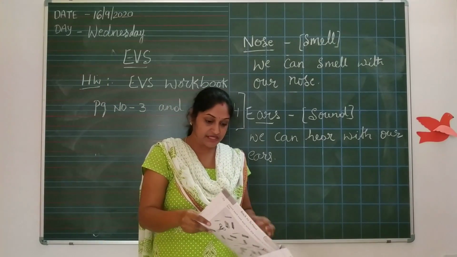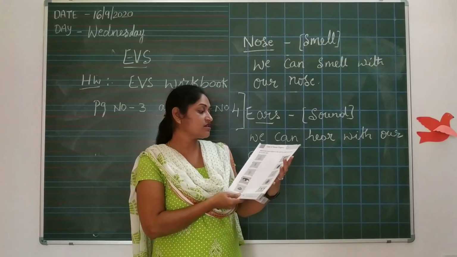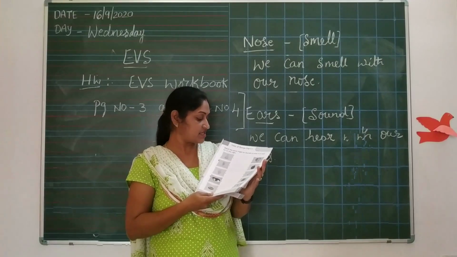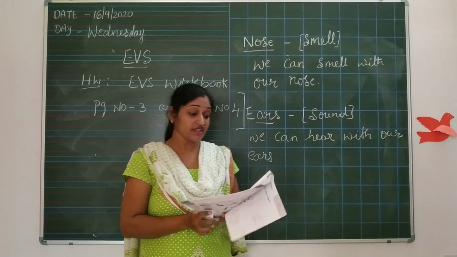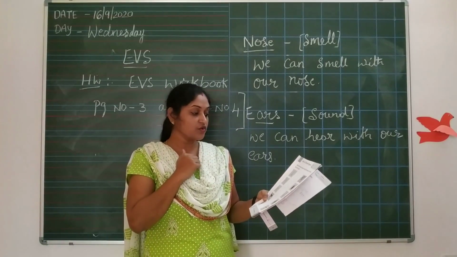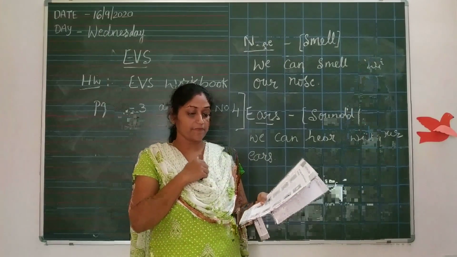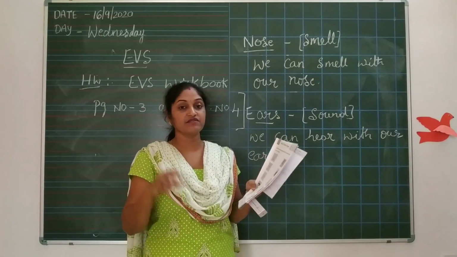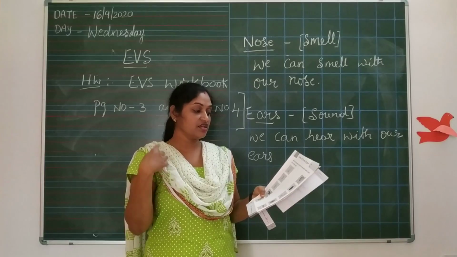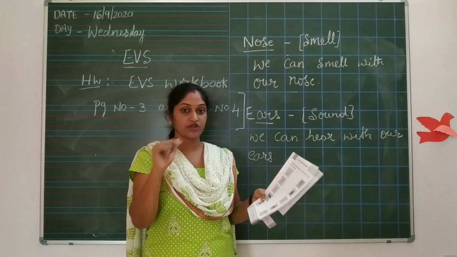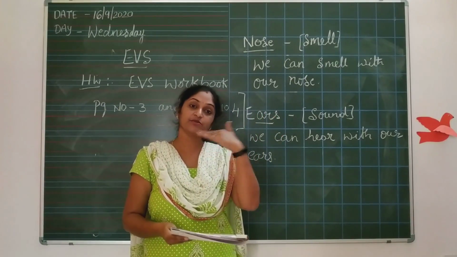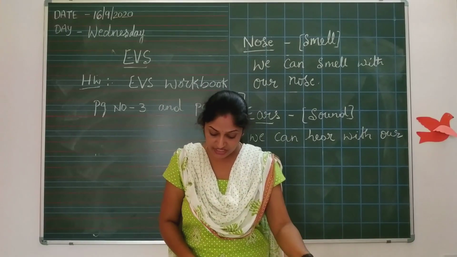Okay, the next page is the 5th one, uses of sense organs. Mark the sense organ on the left to which it is used. I am telling you an example. First one they are given nose. Why the nose is for? To smell. There on the opposite side they are given a flower. Flower you can smell it, no? So you need to match. Ears they are given one bell. For that you need to match like that. Just you go to match it properly with the corresponding sense organ. You will all do, no children?